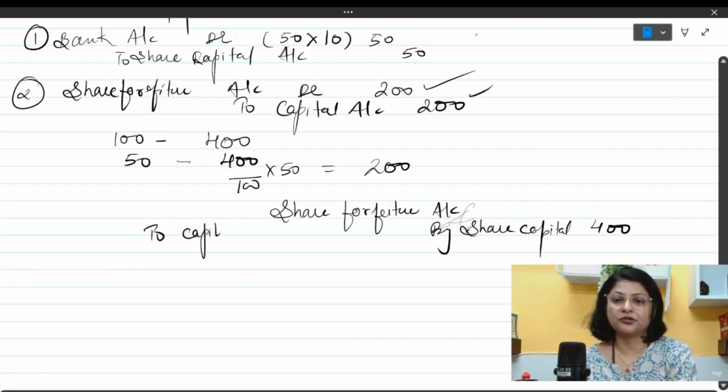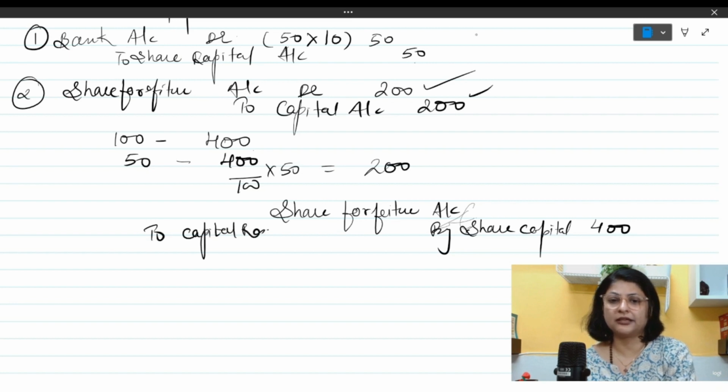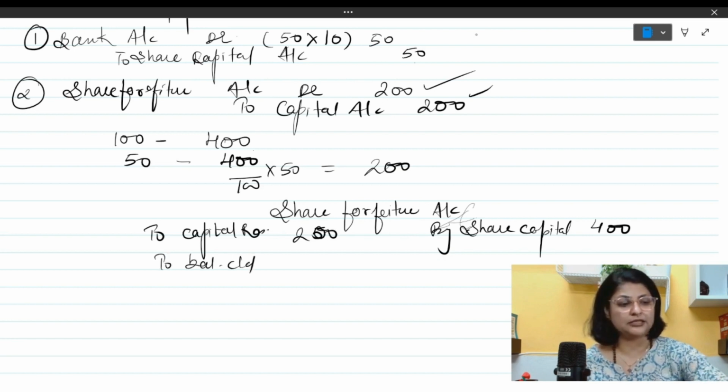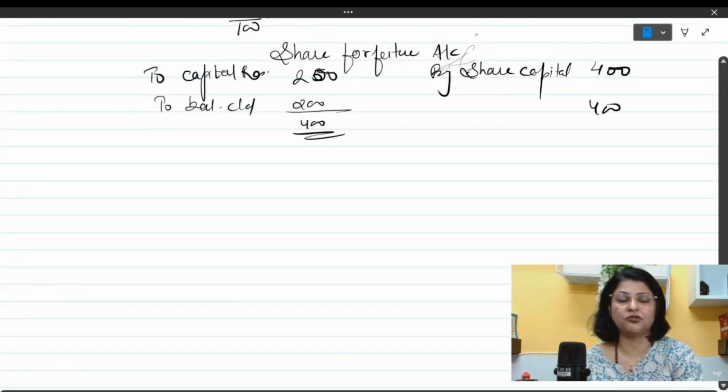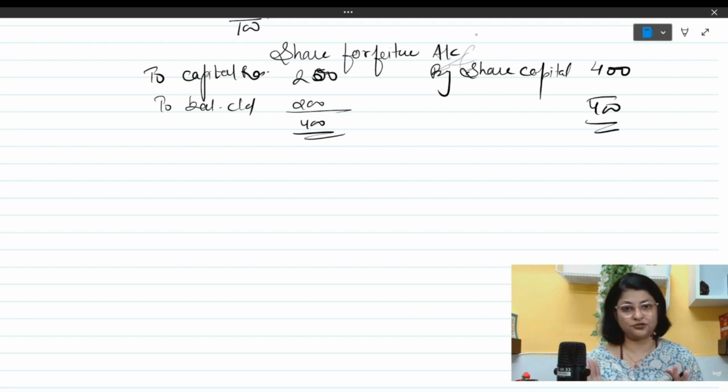So here I'm going to write capital reserve, and under capital reserve I'm going to write 200 rupees, and the balance which will be left is balance carried down, which is 200 rupees now. So this is how your share forfeiture account will look, which you should know, because sometimes they ask you to make the ledger account also, so you should know this.